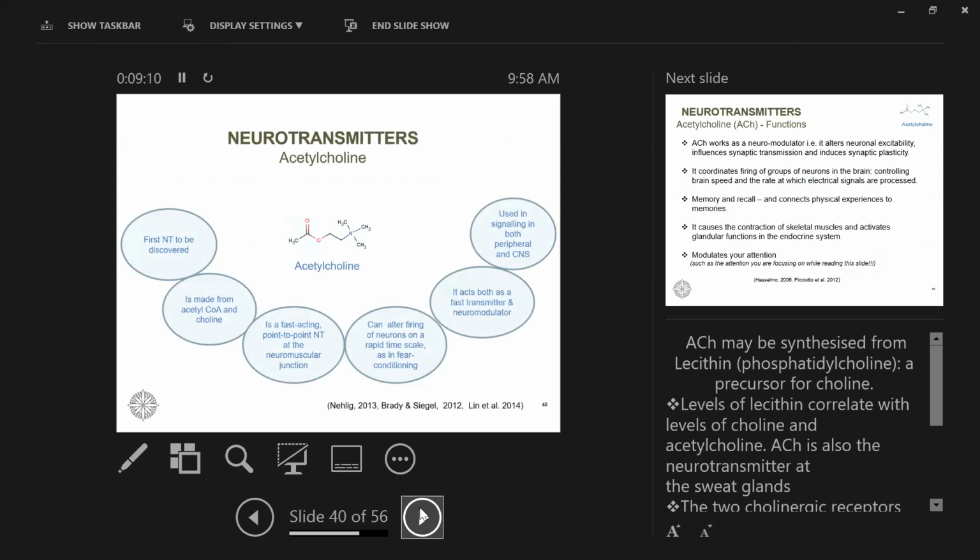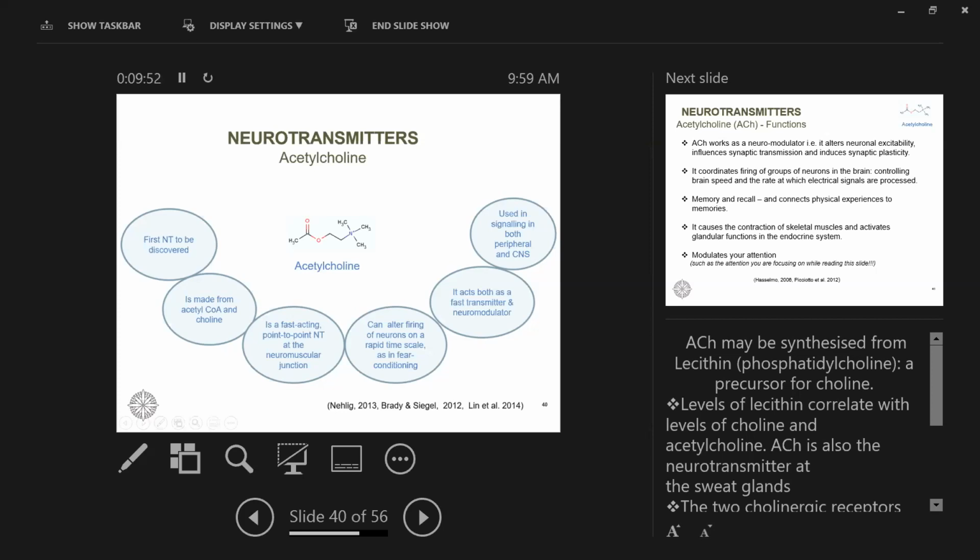Our next neurotransmitter that we are discussing today is acetylcholine, which we can synthesize from lecithin, and lecithin is a precursor for choline. It is the first neurotransmitter that we discovered, and we make it from acetyl coenzyme A and choline. So remember that these are the initiators for making acetylcholine, and these are in a way rate-limiting steps. If we don't have these molecules, we cannot make this neurotransmitter.